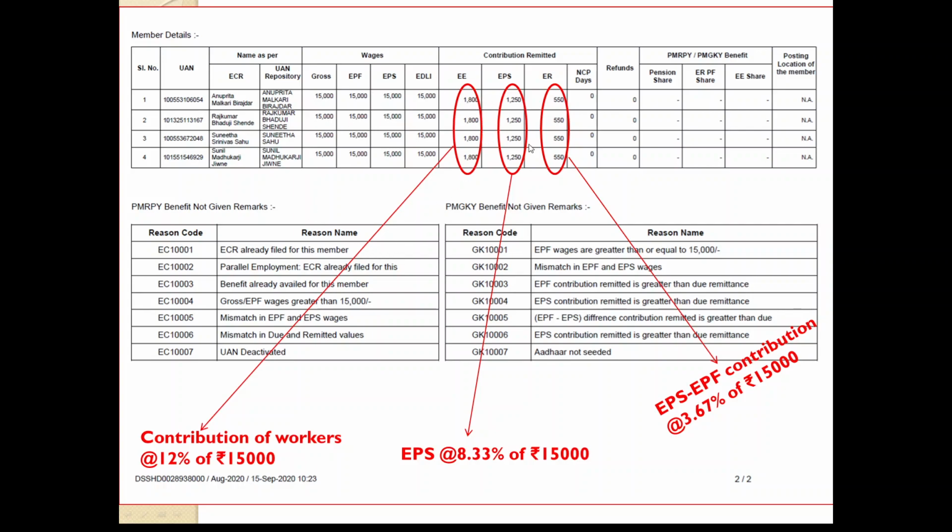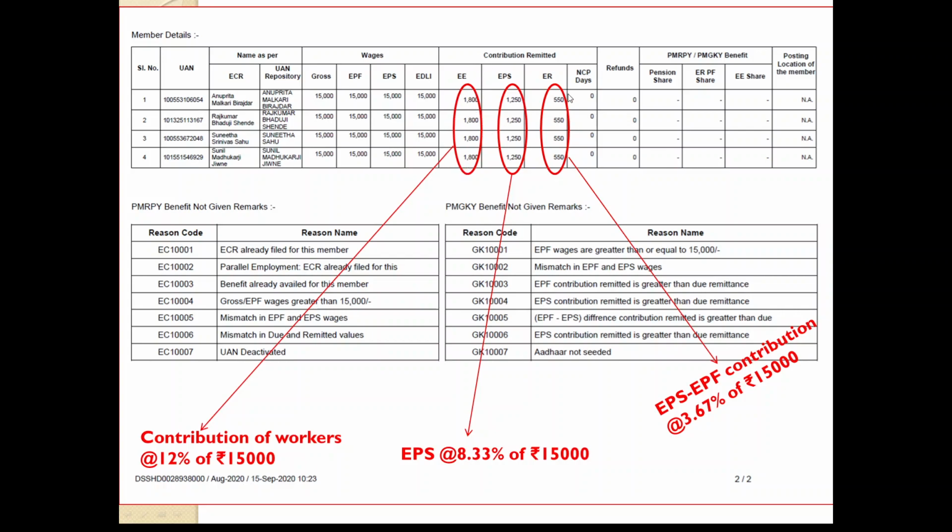And there are two components here. One is EPS, another one is ER. So here EPS, I have written clearly here. This is nothing but 8.33% of 15,000. And there is another thing, that is EPF. This is also called ER, which is nothing but 3.67% of 15,000. That means if you add these two, it is going to be 12%. Because this is 8.33 and this is 3.67. Altogether it is going to be 12%.